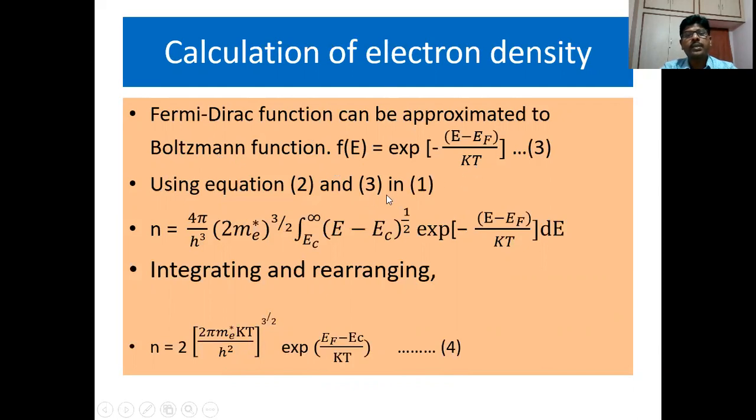Using equations 2 and 3 in 1, we can calculate the number of electrons in the conduction band. n equals 4π by h cubed, 2 me star whole to the power of 3 by 2, integral from Ec to infinity of (E minus Ec) whole to the power of half exponential of minus (E minus Ef) by kT dE. Integrating and rearranging, we get an expression for n which is equal to 2 into (2π me star kT by h squared) whole to the power of 3 by 2 exponential of (Ef minus Ec) by kT. This expression number 4 gives the density of electrons in the conduction band.